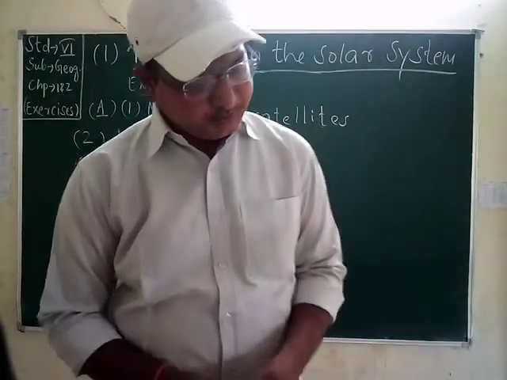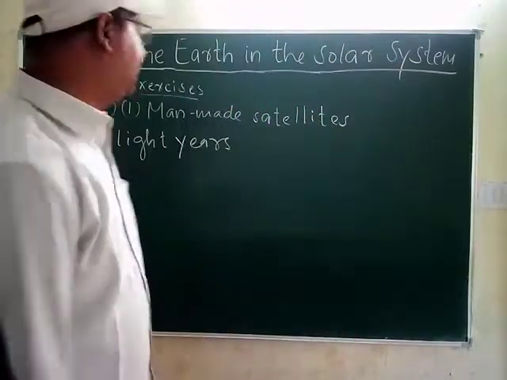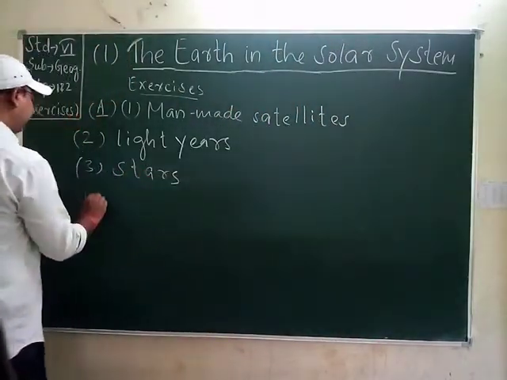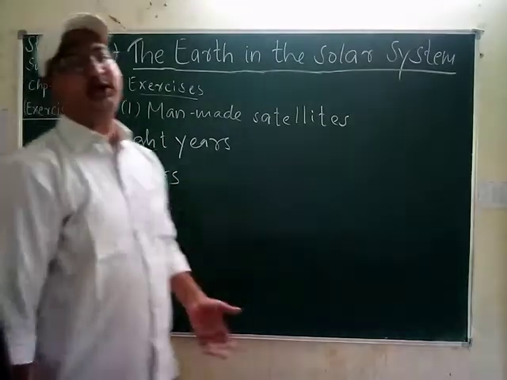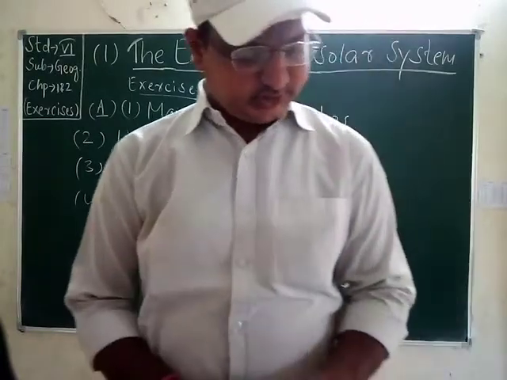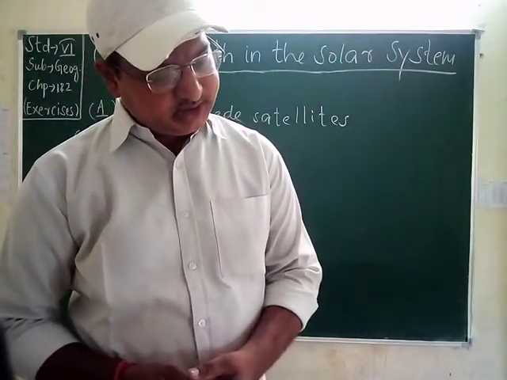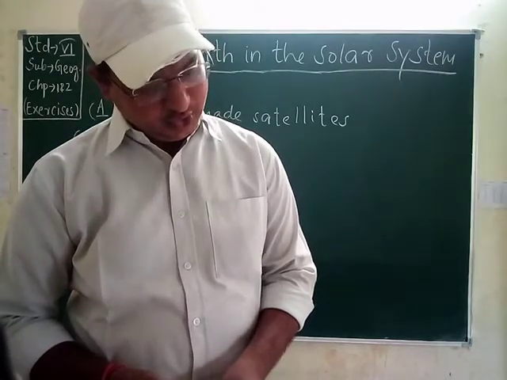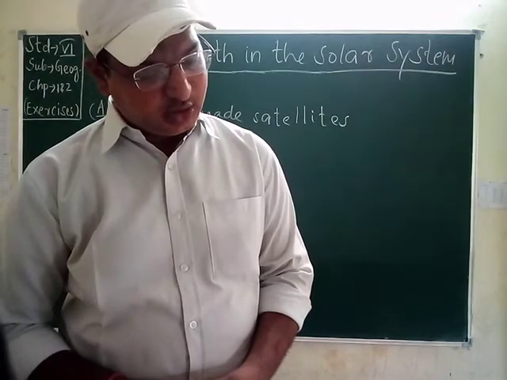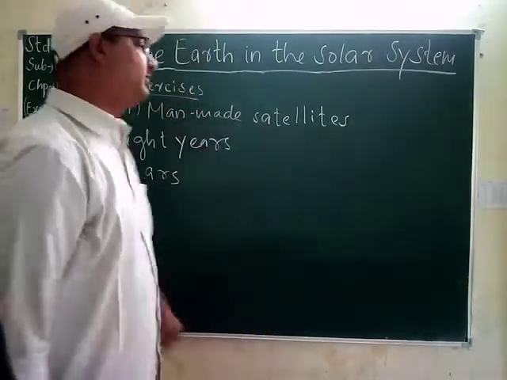Students, the third one: dash are heavenly bodies having heat and light of their own. That is stars. Stars are heavenly bodies which have heat and light of their own. But our planets don't have heat and light of their own, they take it from the sun. Then the fourth one: a large rotating cloud of dust and gas is called. So what is that? The answer will be solar nebula.